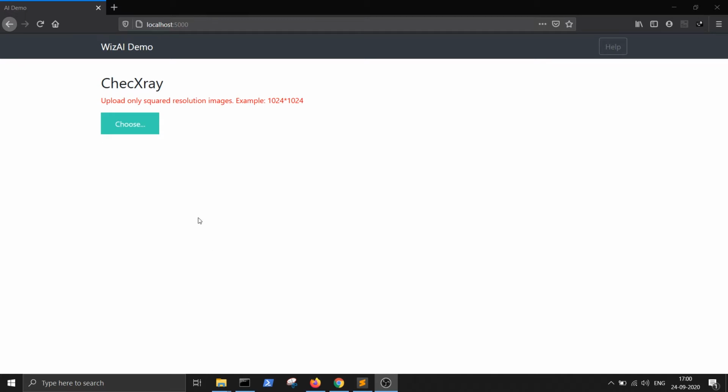ChecksRay is a SaaS-based web application which is built on top of artificial intelligence and deep learning models. The main purpose of the ChecksRay web application is to classify 14 different kinds of diseases, some of which include pneumonia like thoracic diseases. The application is way too simple. That is what I'm going to demo right now.